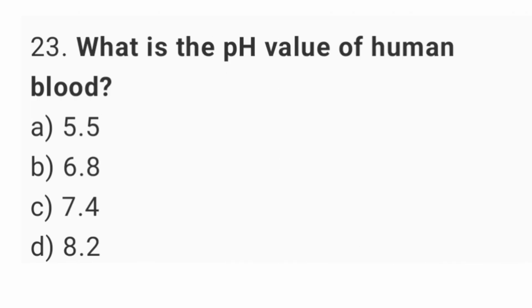Question number 23. What is the pH value of human blood? The right answer is option C, 7.4.